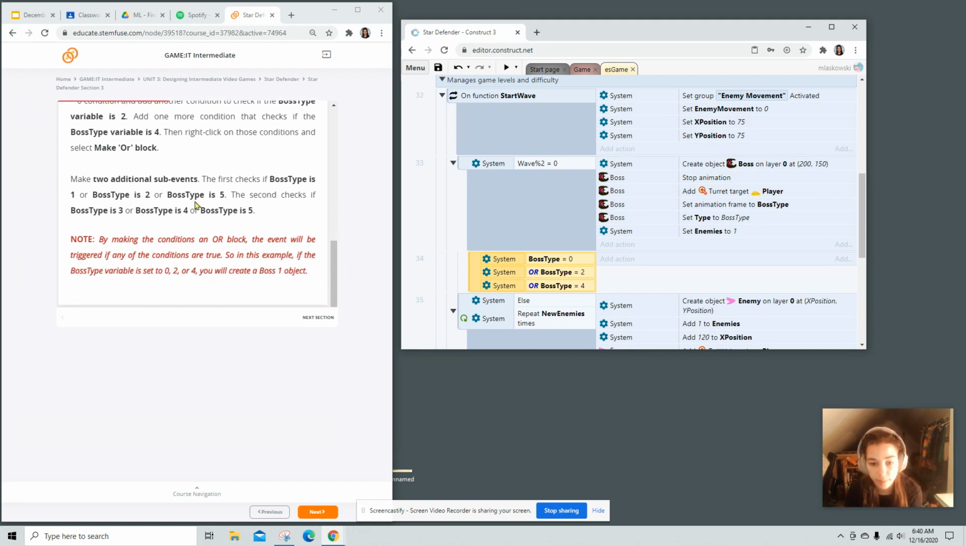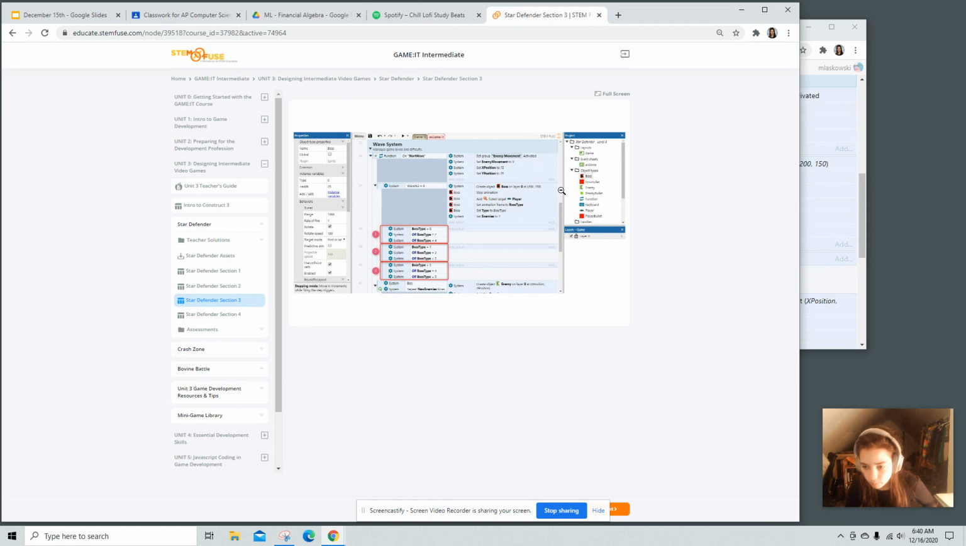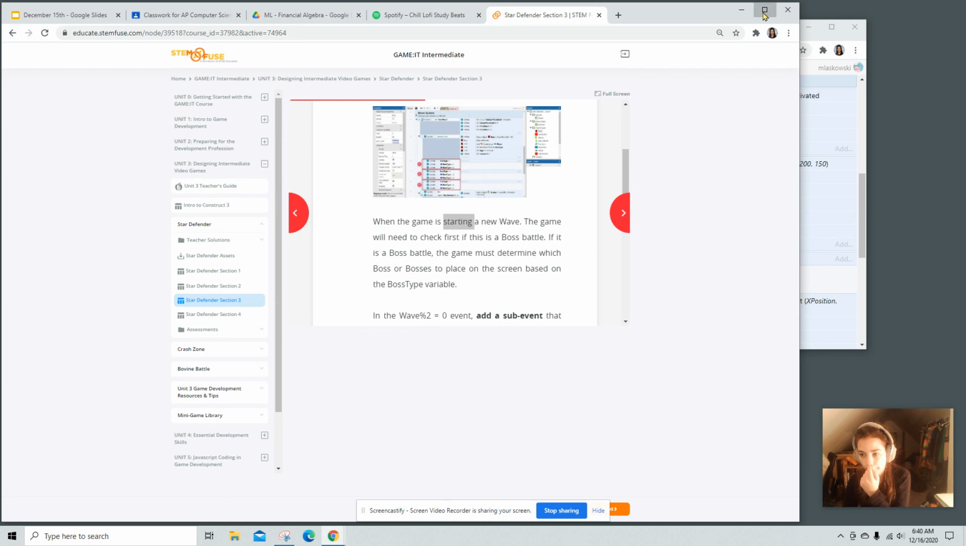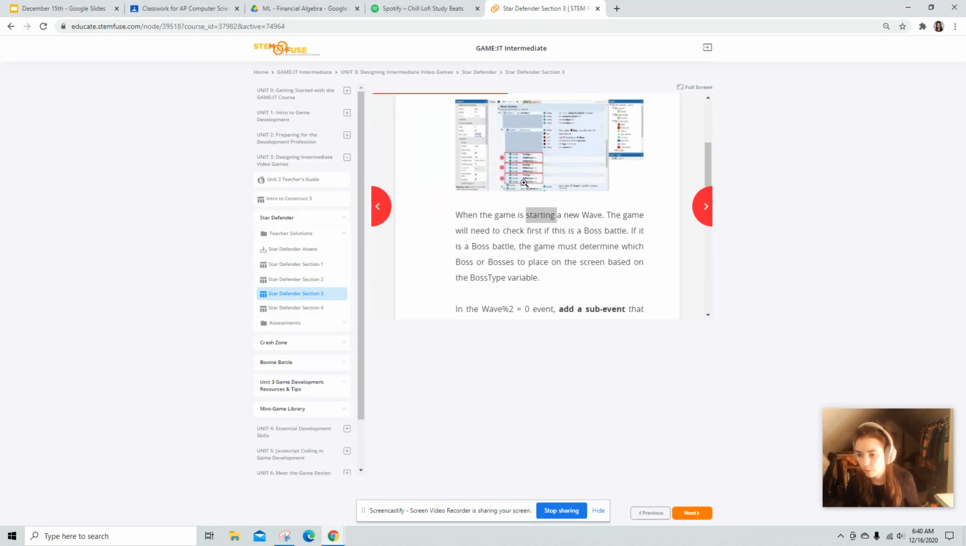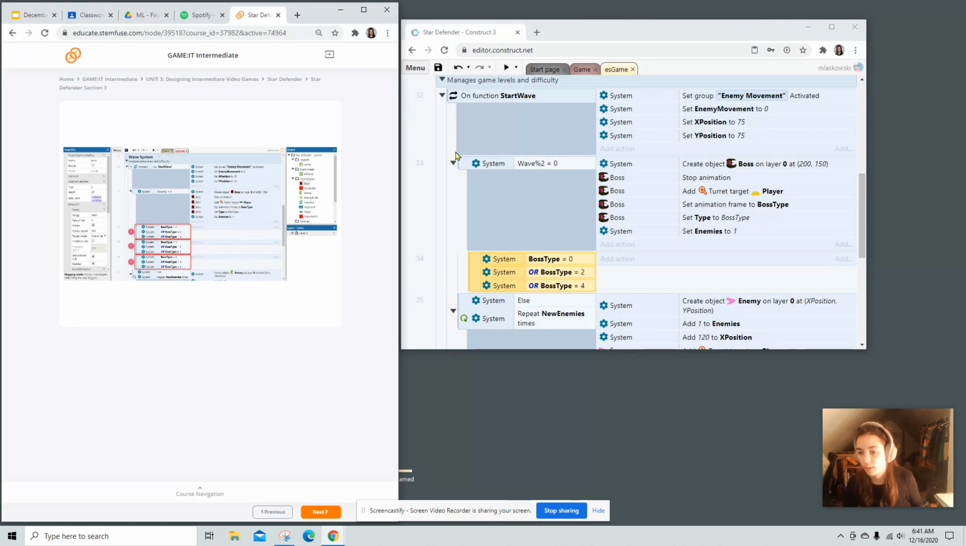Make 2 additional sub-events. And we're going to check if the boss type is 1, 2, or 5. Second check sees if it's 3, 4, or 5. Alright, we're going to have to zoom in on this baby and see what's going on here. Whoa. Full screen. This is the worst full screen ever. So, all my sub-events should be on the same level. That's what I was checking.